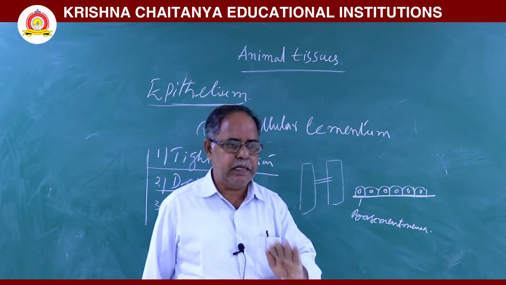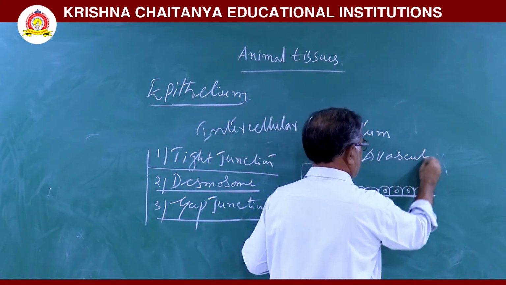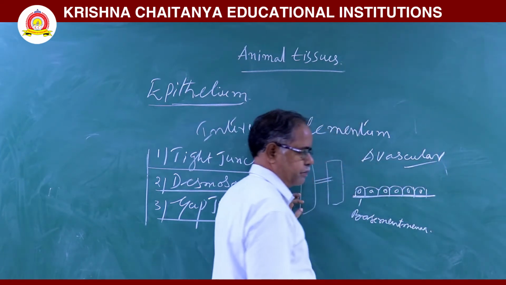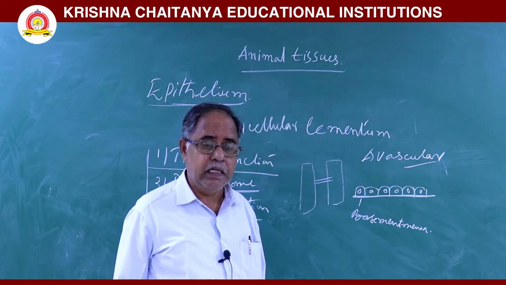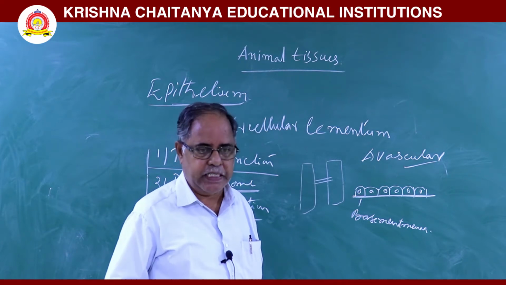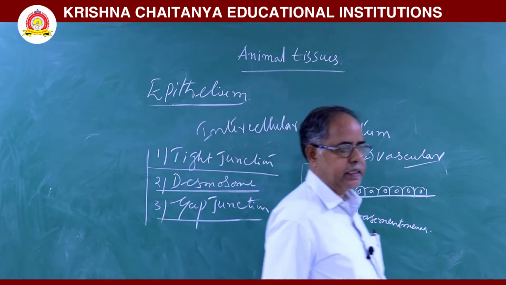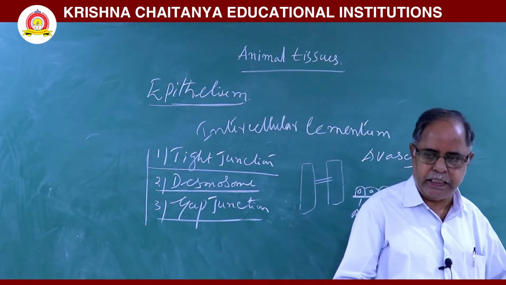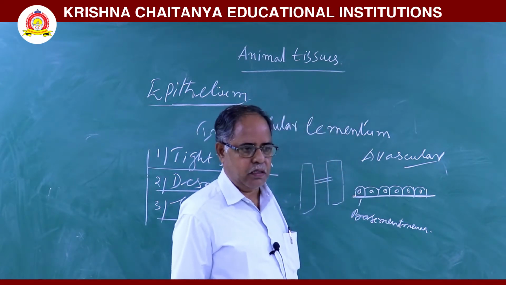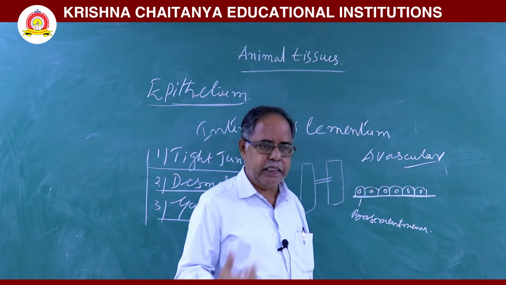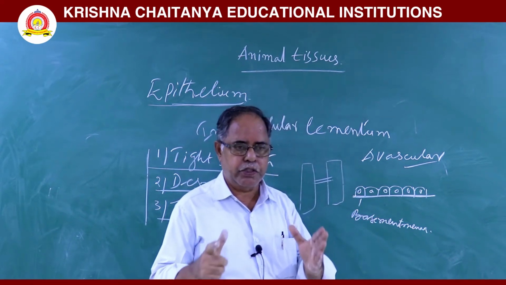Next, this epithelium is avascular. There is no blood supply. So, these epithelial cells get nutrition from the underlying connecting tissue. Epithelial tissue is avascular, and the epithelial cells get nourishment from the underlying connecting tissue.